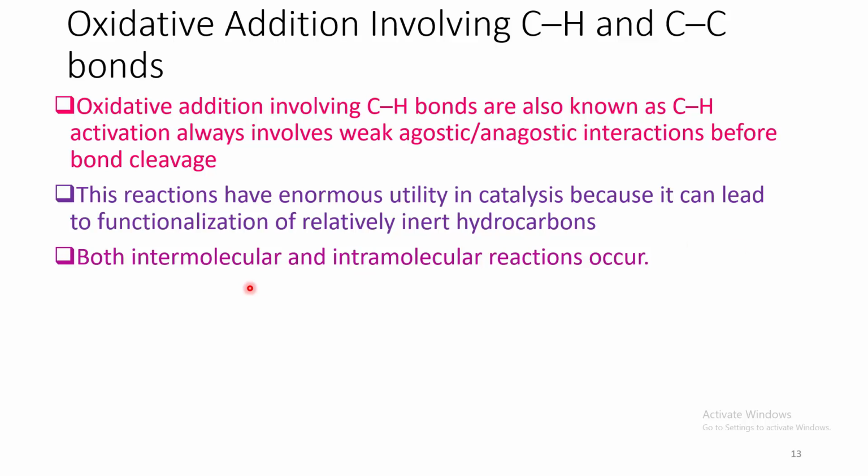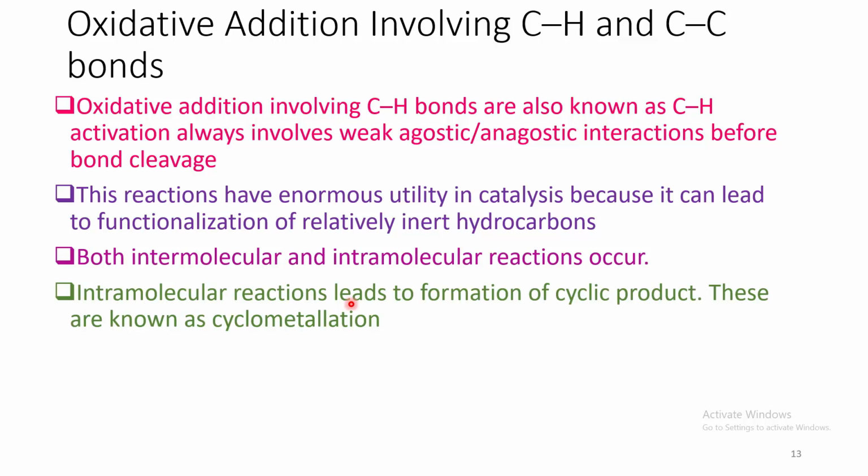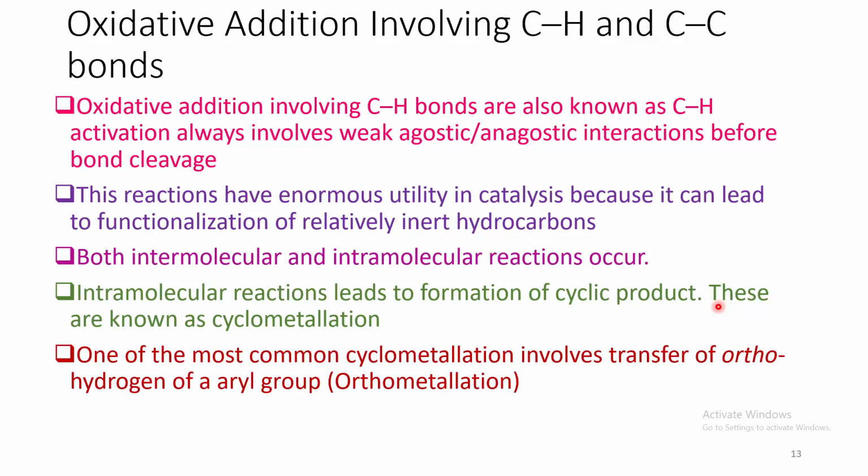It can occur in both intermolecular and intramolecular fashion. Intramolecular reactions lead to formation of cyclic product. That's why they are known as cyclometallation. And the most common type of cyclometallation involves transfer of ortho hydrogen of an aryl group. That's why they are known as orthometallation.